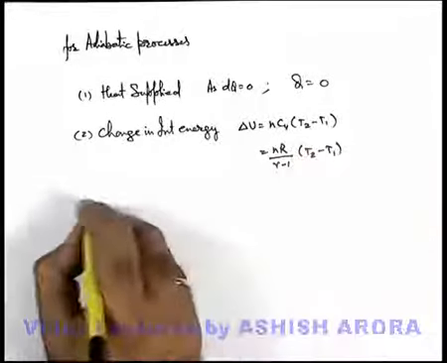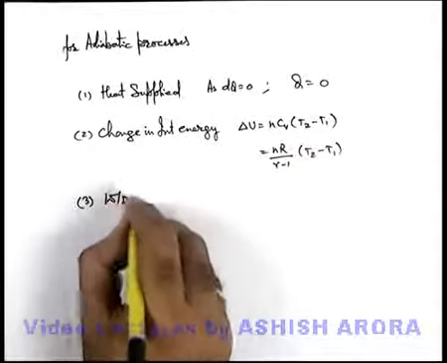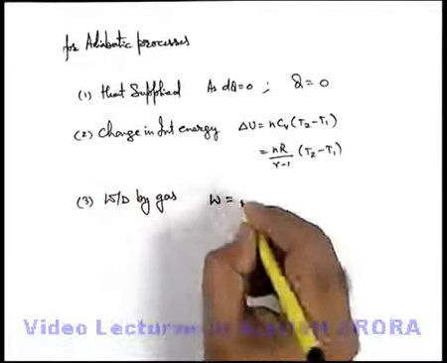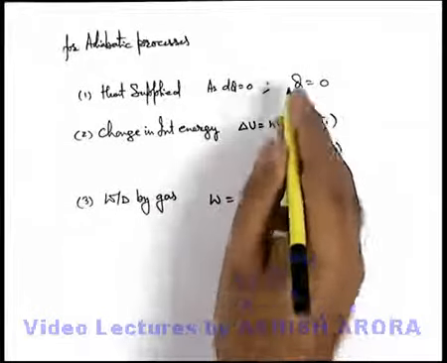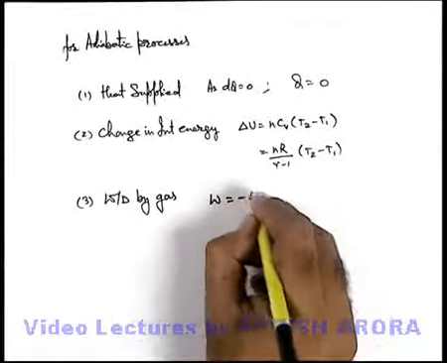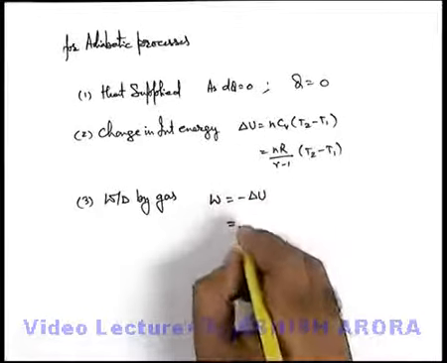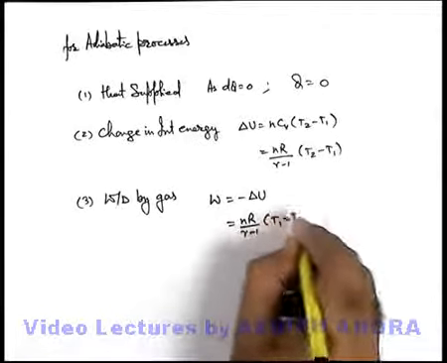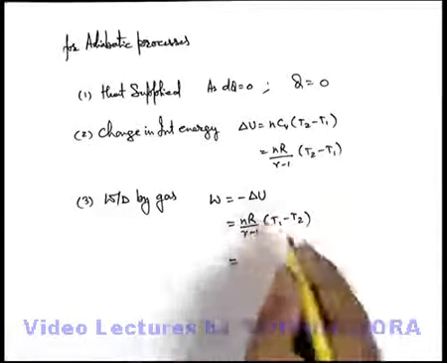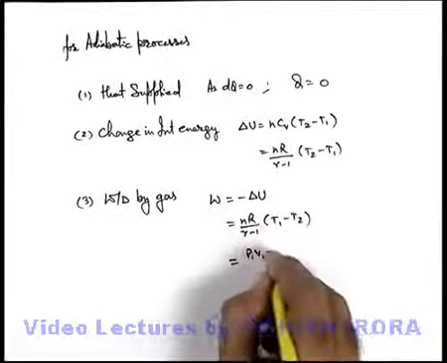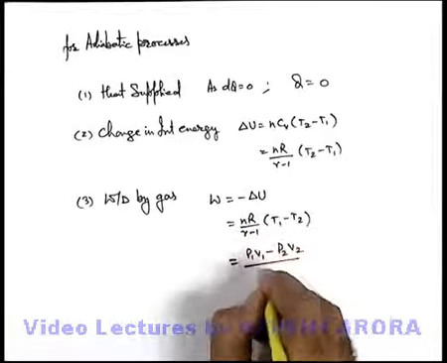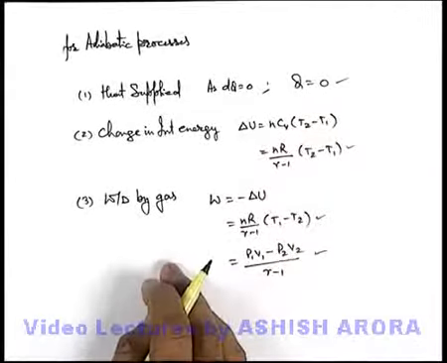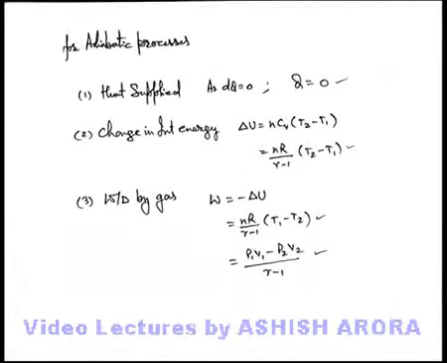If we calculate the work done by gas, we have studied that gas does work in an adiabatic process by variation in internal energy, as no external heat is being provided, so it is always minus delta U. This can be written as nR by (gamma minus 1) times (T1 minus T2). Mathematically, nRT1 and nRT2 can be written as (P1V1 minus P2V2) by (gamma minus 1). So these are the relations we use as thermodynamic parameters for an adiabatic process.